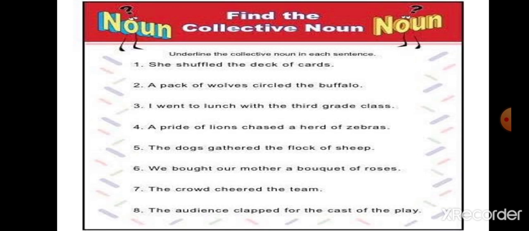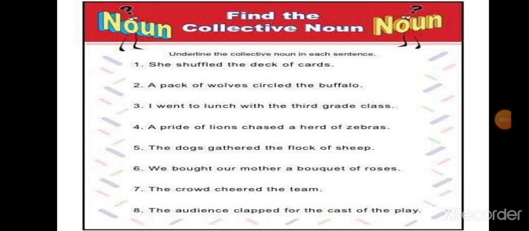A pride of lions chased a herd of zebras. Here there are two collective nouns. They are pride, pride of lions, and second is herd, herd of zebras. Fifth, the dog gathered the flock of sheep. Here which word is collective noun? Flock. Yes, very good. Flock of sheep. We bought our mother a bouquet of roses. Here, what is the collection? Which word identifies that? Bouquet. Yes, bouquet of roses.